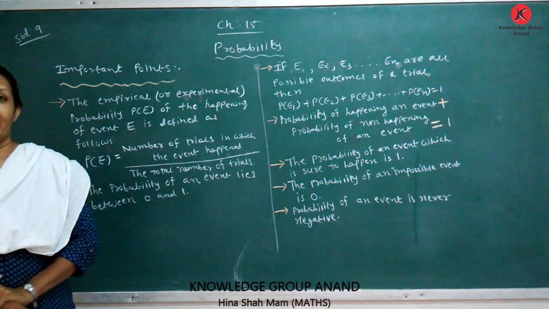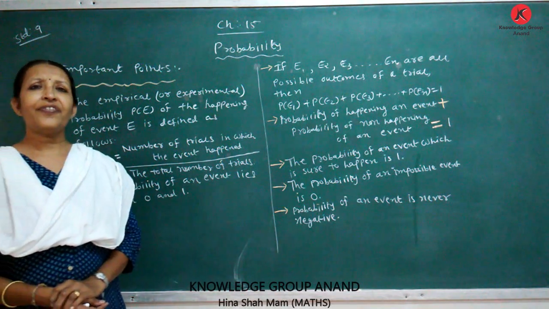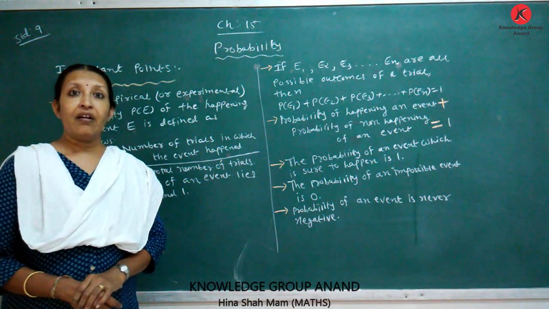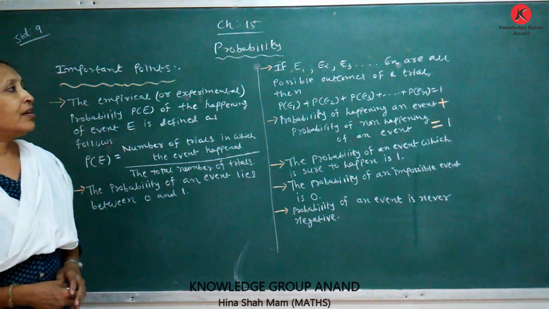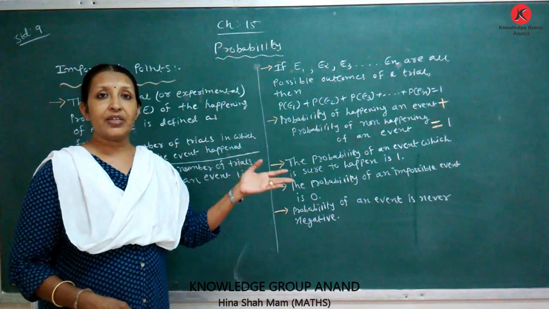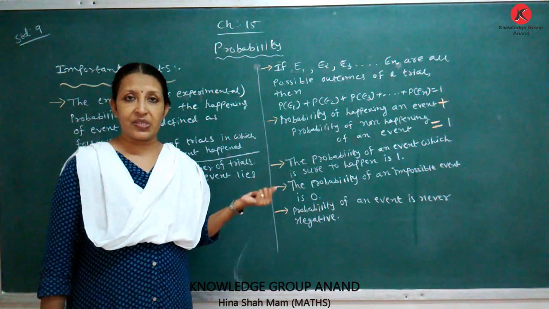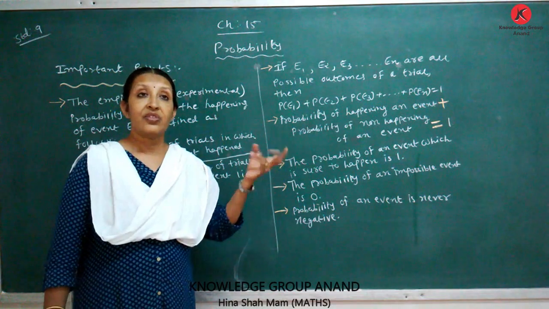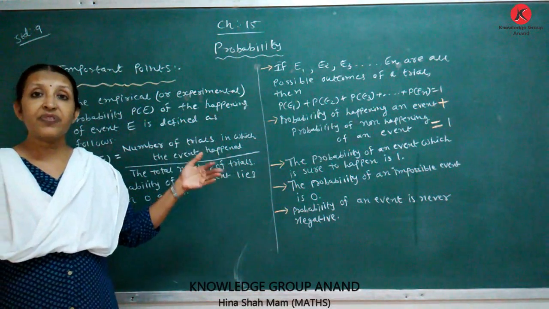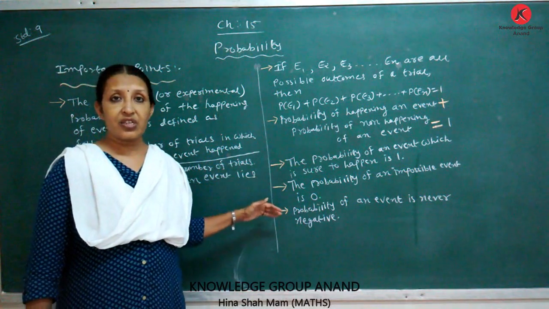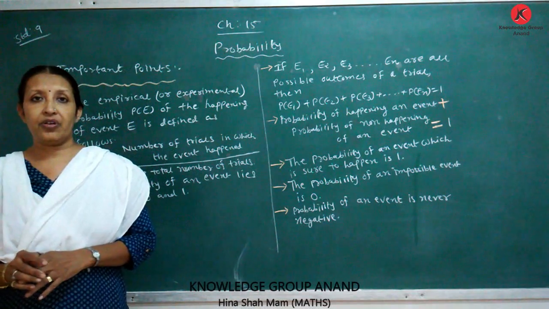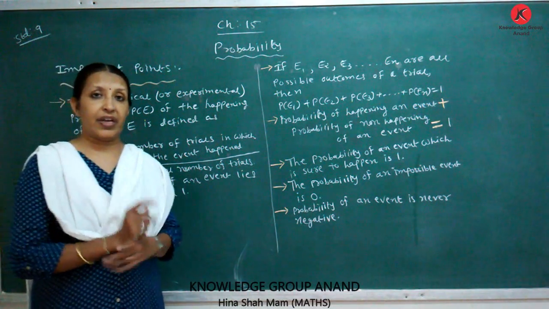What's probability? In daily life we use some words. It may be rain. India may win the match. Suppose India win the match, 50-50 chances. Chances, probably. These words are not certain for an event, for an experiment to happen.